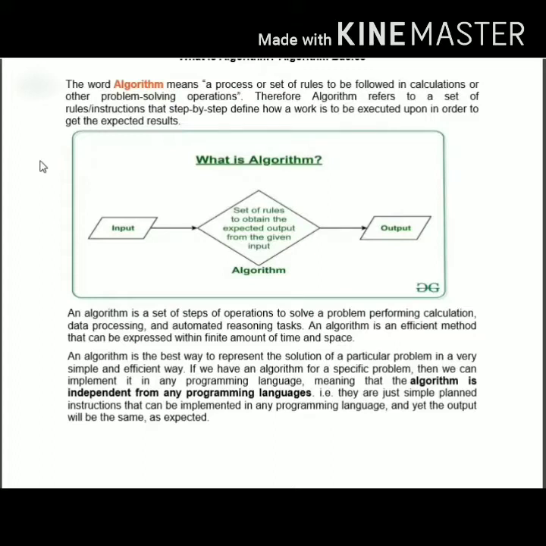An algorithm is also the best possible way to represent a particular problem in the computational world, a simple and efficient manner to design the algorithm so that software designers can easily code the software program.